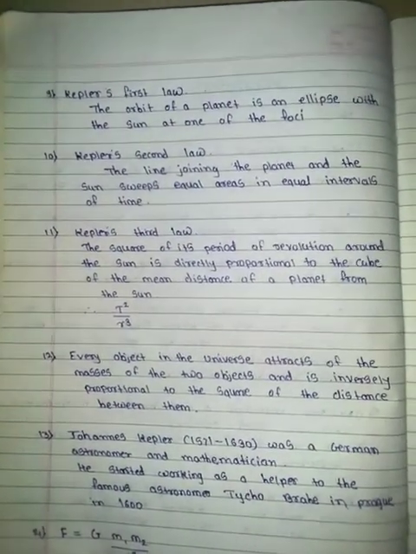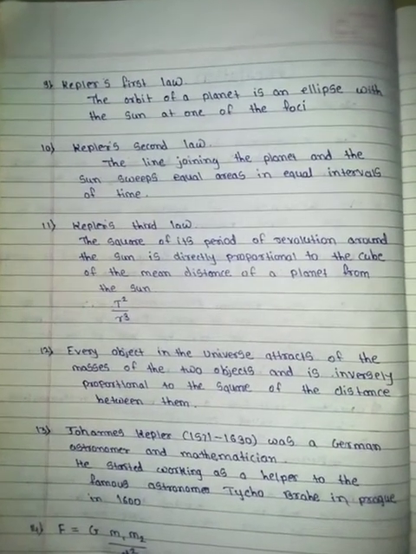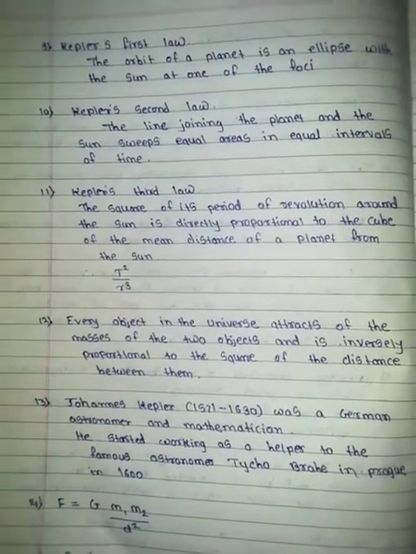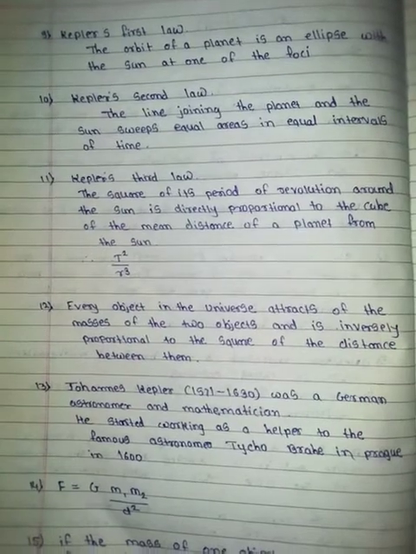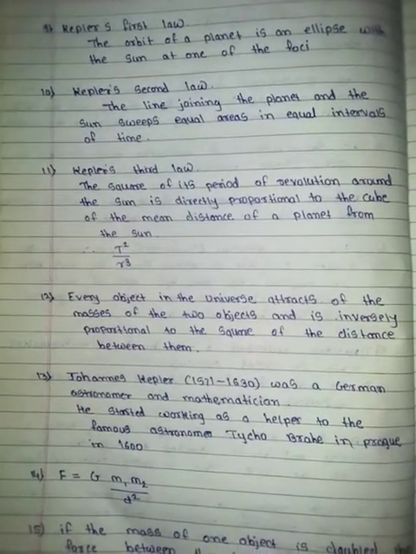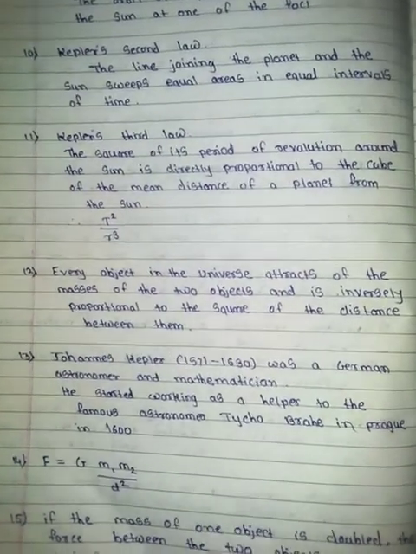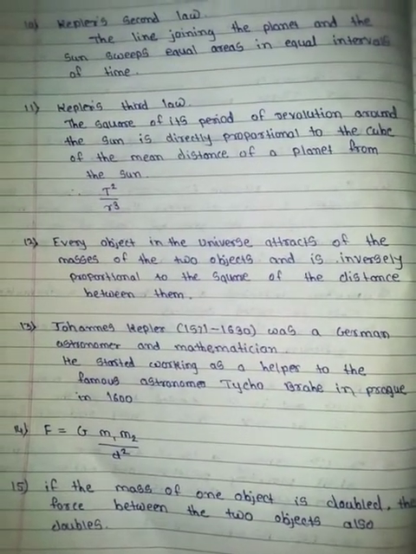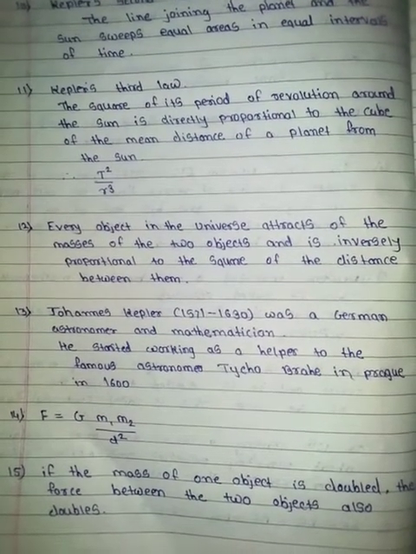Tenth, Kepler's second law: the line joining the planet and the sun sweeps equal areas in equal intervals of time. Eleventh, Kepler's third law: the square of its period of revolution around the sun is directly proportional to the cube of the mean distance of the planet from the sun, that is, T² / r³ is constant. Twelfth, every object in the universe attracts every other object with a force proportional to the product of the masses of the two objects and inversely proportional to the square of the distance between them.